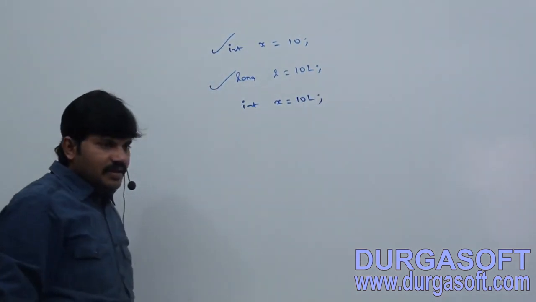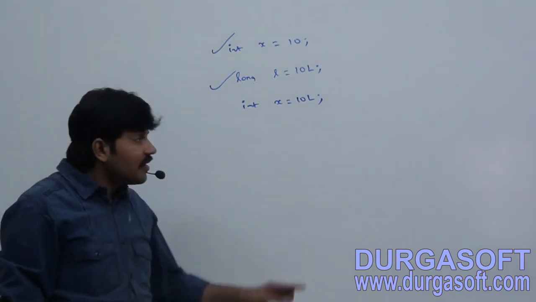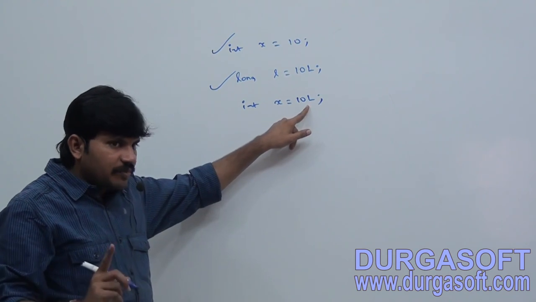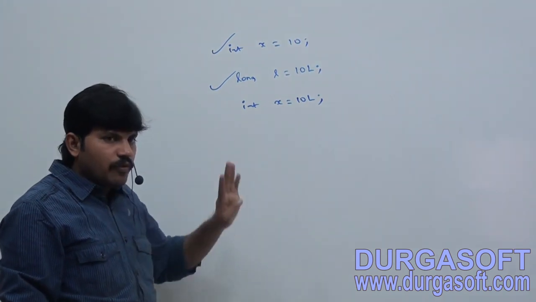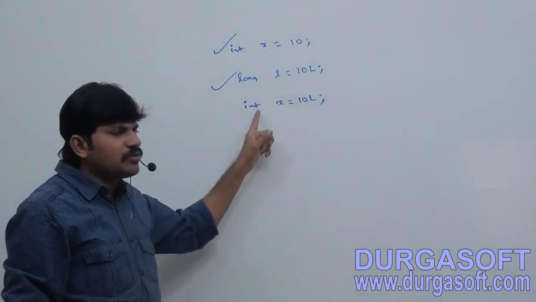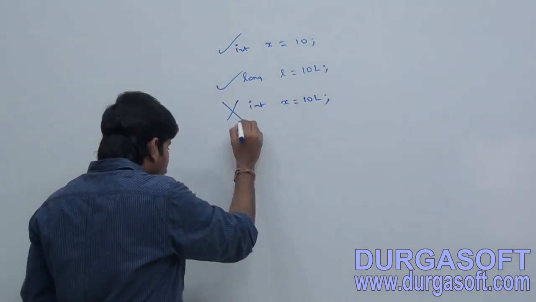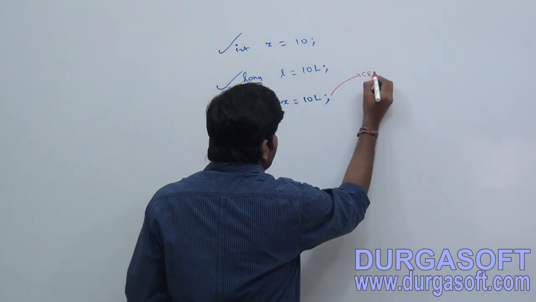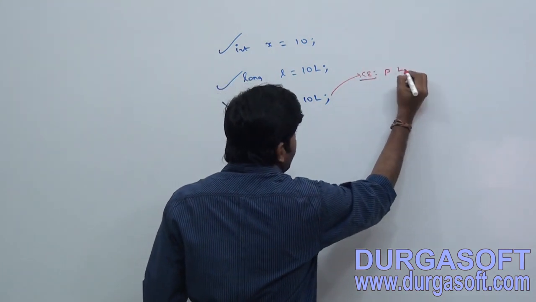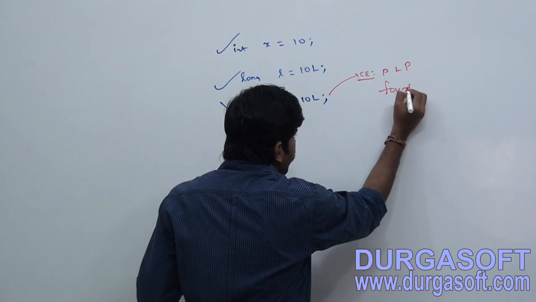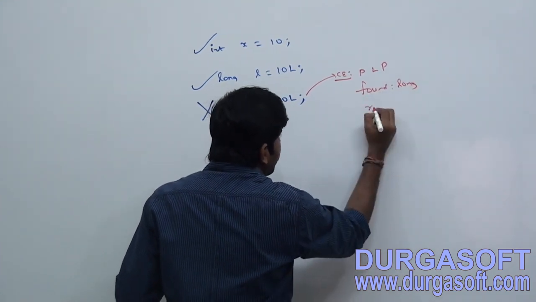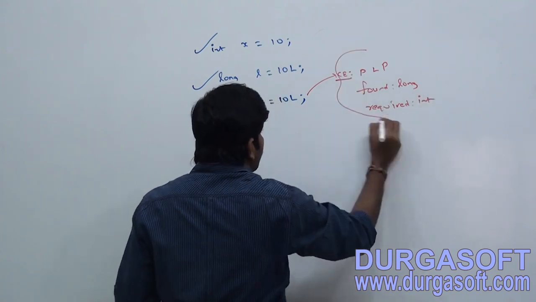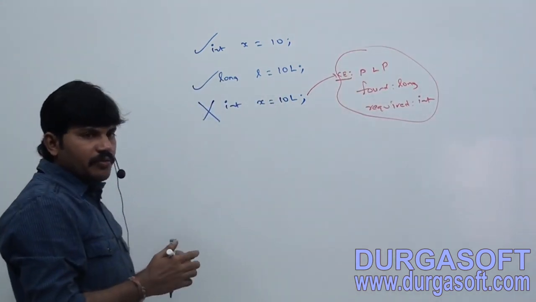Next, int x is equal to 10L. Valid or not? Invalid, because 10L means what? Long. Long means how many bytes? 8 bytes. Int is how many bytes? 4 bytes. How can you assign an 8 byte value to a 4 byte variable? Immediately we are going to get a compile time error saying possible loss of precision, found long, required int.